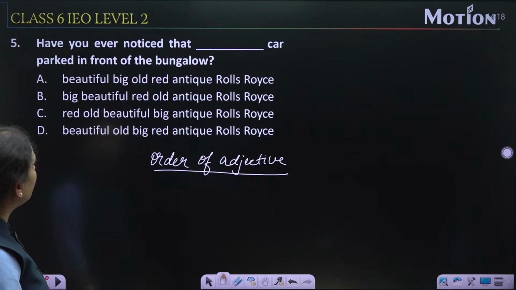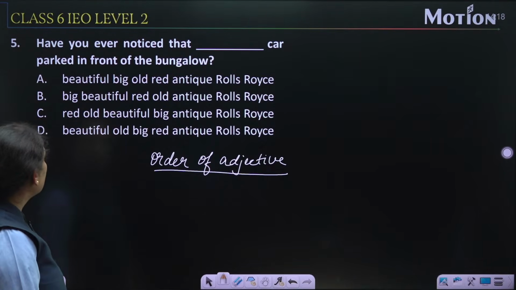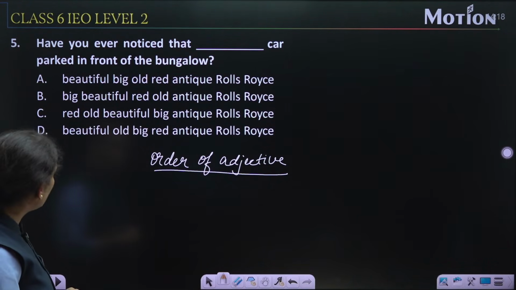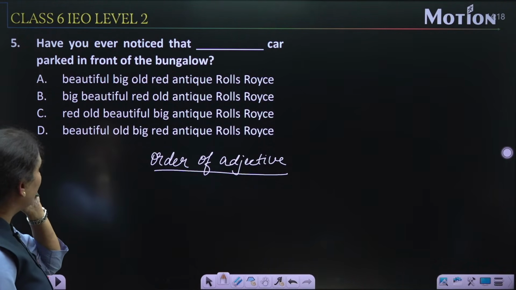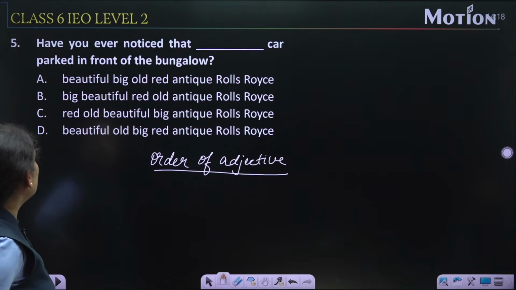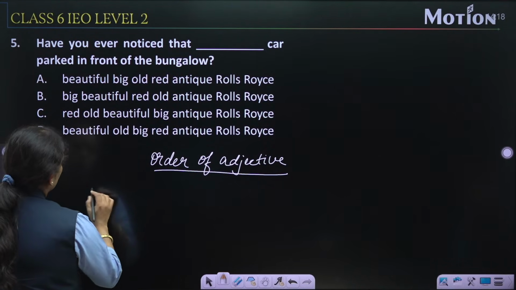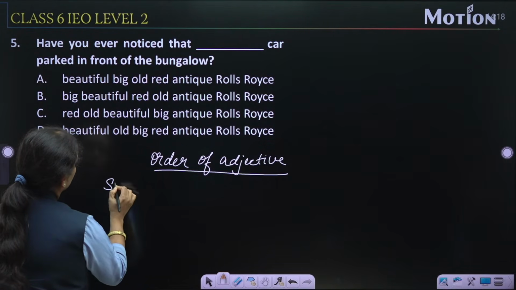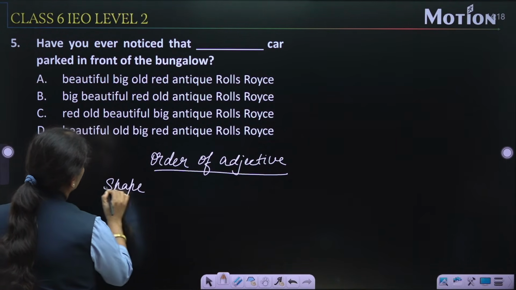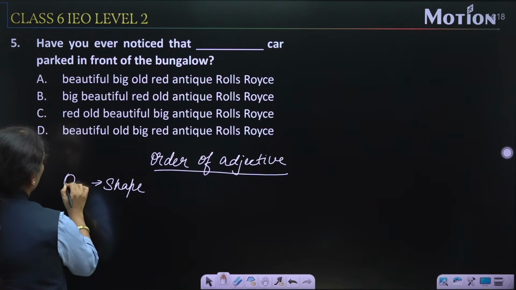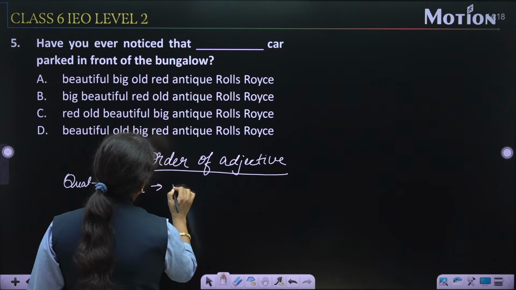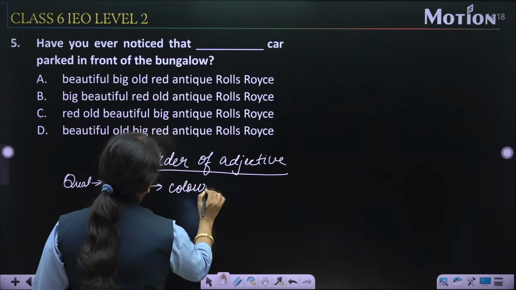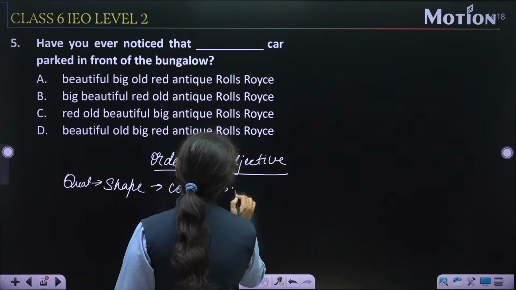Beautiful big old red antique Rolls Royce, big beautiful red old antique Rolls Royce, red old beautiful big antique Rolls Royce, beautiful old big red antique Rolls Royce. So order of adjective, according to the order of adjective, first is quality, then shape, then color, and the name of the thing.